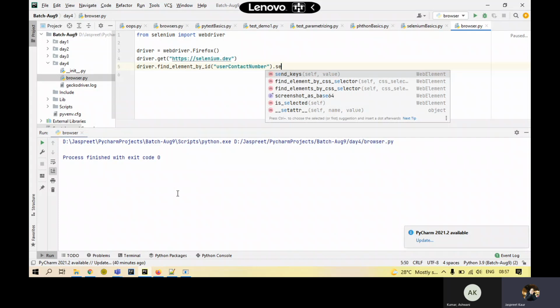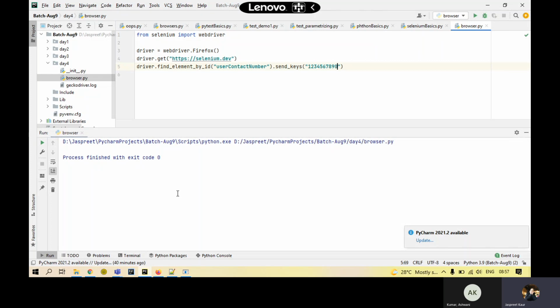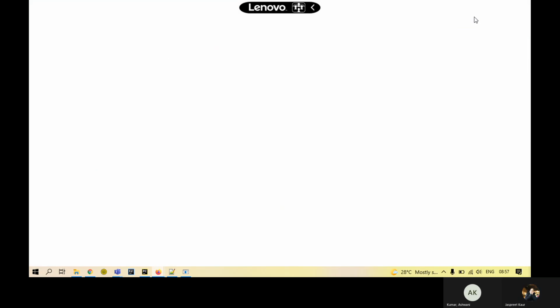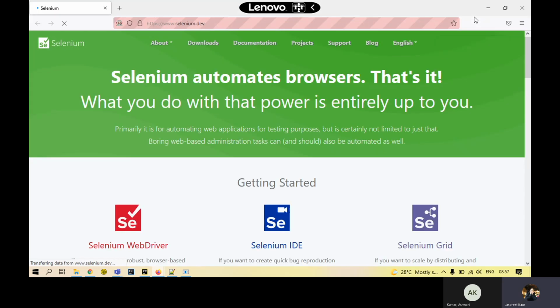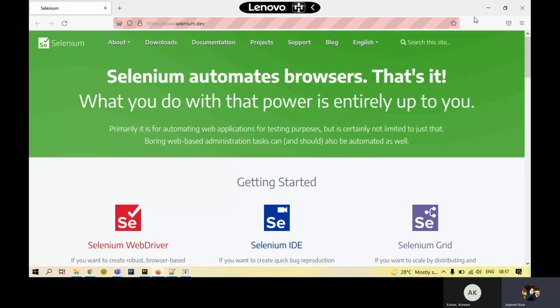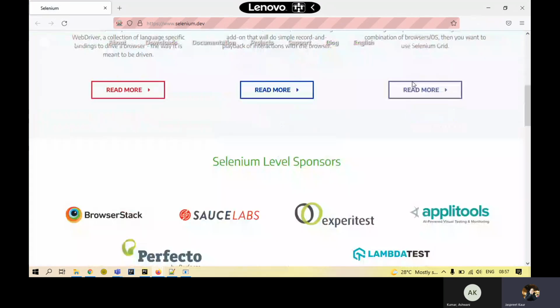I'll save this code and run it, because I need to see whether something gets entered in the contact number block or not. Over here, it's opening the browser for me and navigating to the website, and we'll scroll down to see.